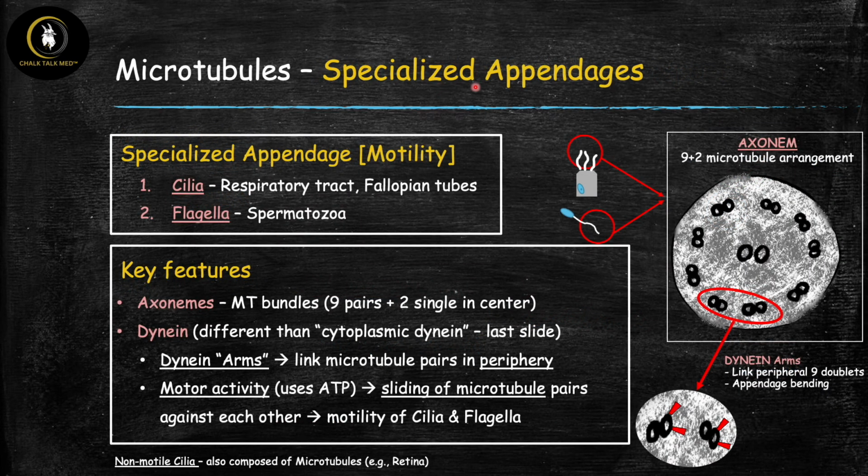All right, so now let's talk about the final important function of the microtubules, which is their role in forming specialized appendages. And there are two of these appendages, cilia and flagella. So let's start talking about cilia first.